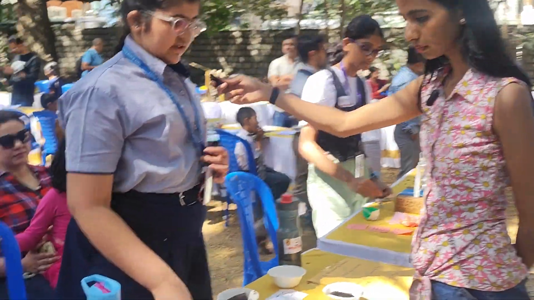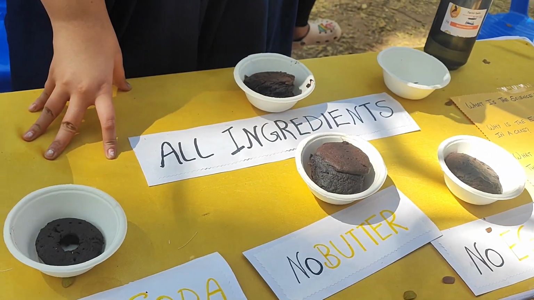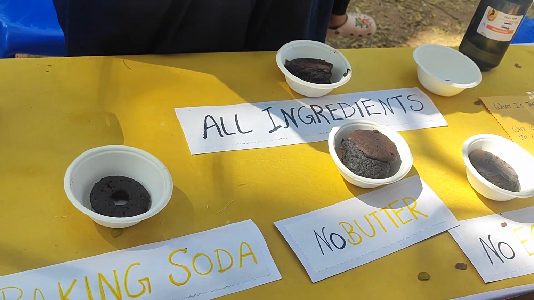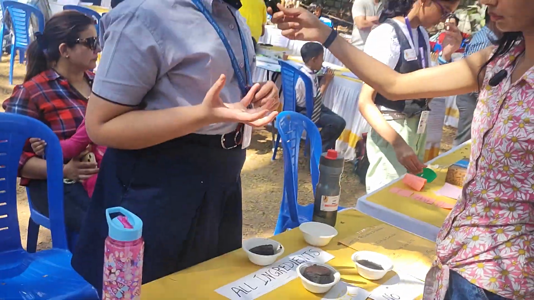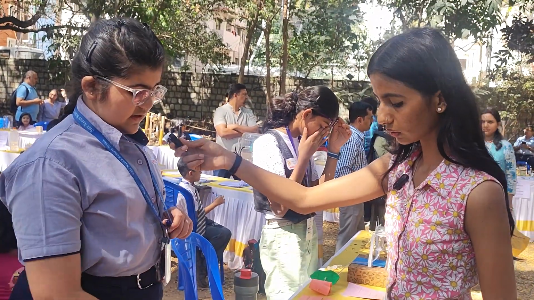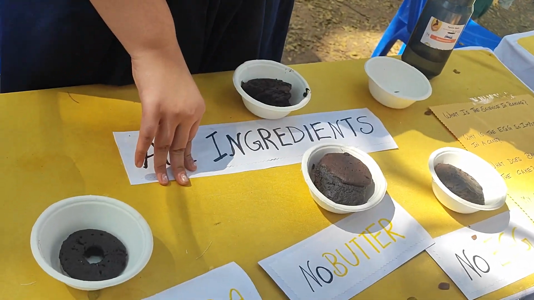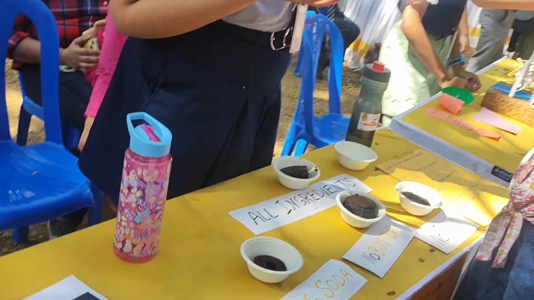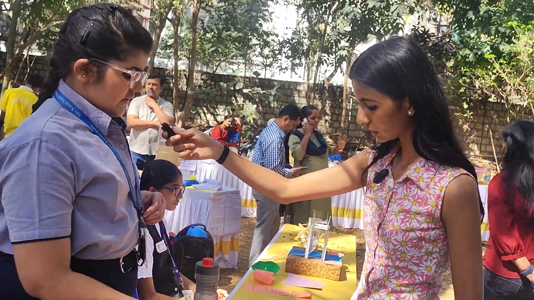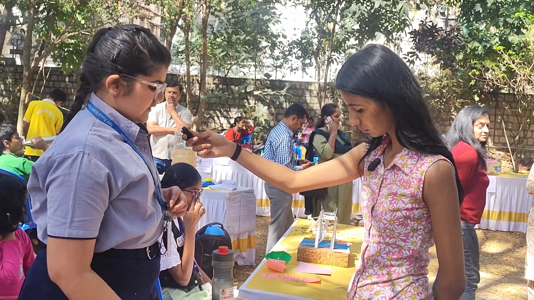The one without baking soda doesn't have height, because baking soda, also known as sodium bicarbonate, makes carbon dioxide bubbles which help in the height of the cake. While the one without the butter is dry, because the butter has fats in it, and the fats give moisture to the cake, which makes it nice.